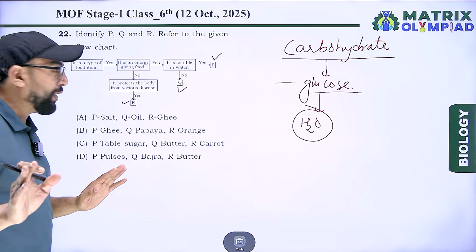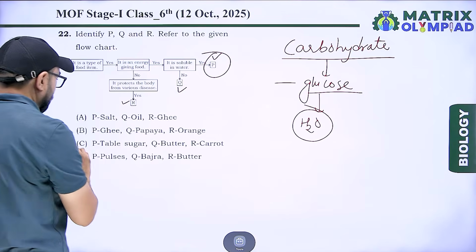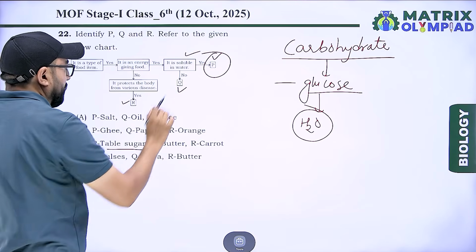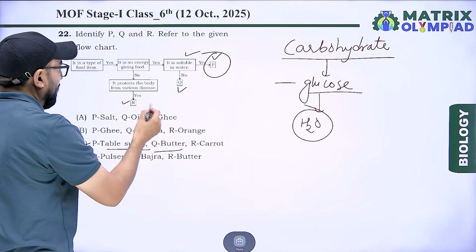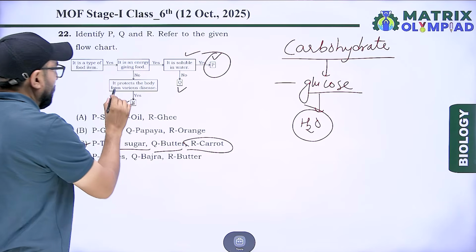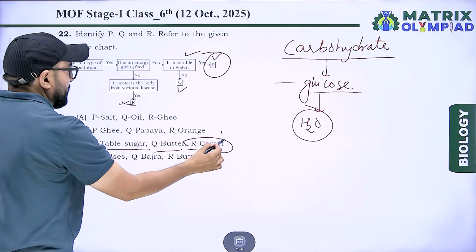According to the flowchart, P is table sugar, which dissolves in water but not in butter, and R is carrot. It protects the body from various diseases.